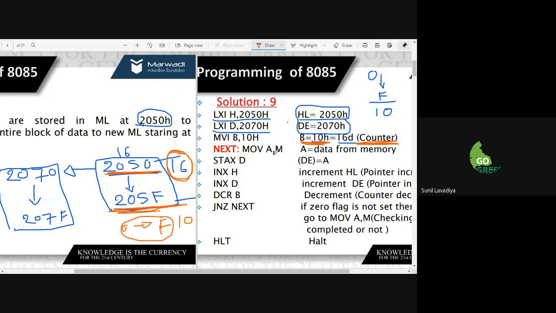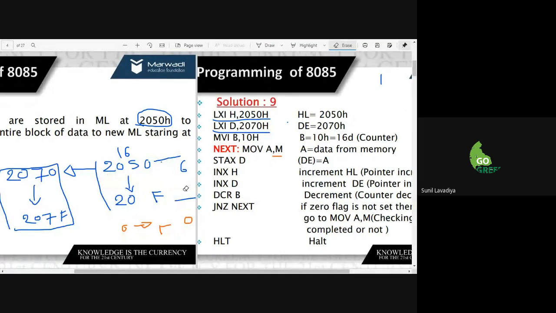So memory data I transfer to the accumulator, which means the first data that I transfer to the accumulator using this memory part.